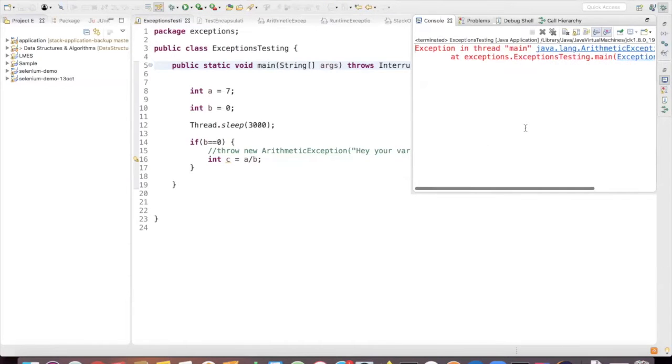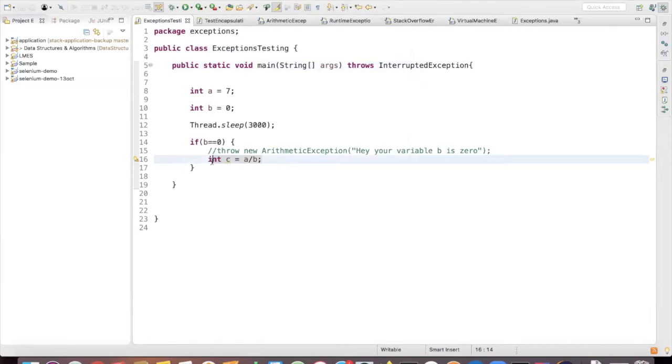See, irrespective of whether you give it or not, this is the exception which is handled at the Java level itself. So it will throw. So what is the purpose of declaring something like this? We'll know for sure that particular method will definitely throw the arithmetic exception, so that it can be better handled in the future. Okay.